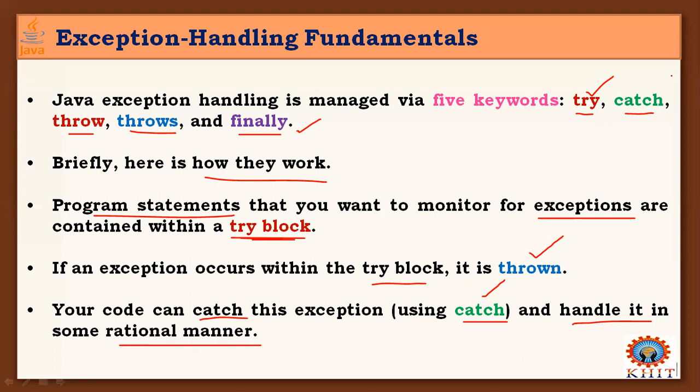Got it? The two keywords we discussed now are try and catch. Try is the block which we use to monitor for the exceptions of our program statements, and catch is the block which contains some set of instructions to handle the exception generated by the try block, and that exception is automatically thrown out of this try block by the controller.